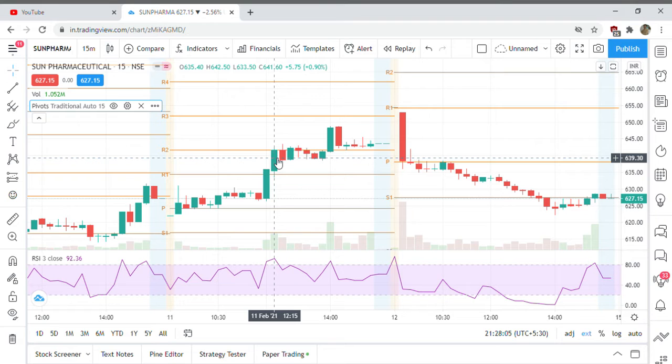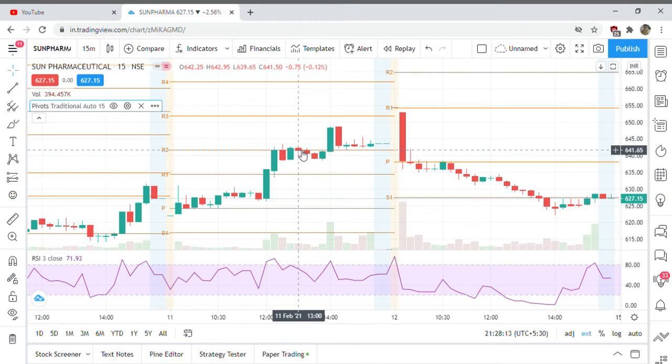Now when to enter, when to take a trade in this? We should not enter a trade after the close of this candle. We have to wait at least until the other candle breaks the close of this candle. If not the high, the close of this candle has to break. As soon as the close of the candle is broken, we will take entry into this. For example, here I can see this candle has broken the high of this candle. I'm sorry, the close of this candle. So we will take an entry in this.